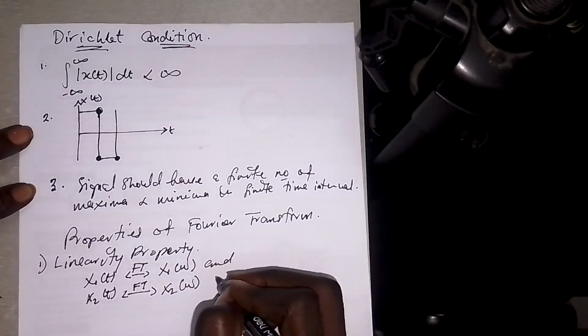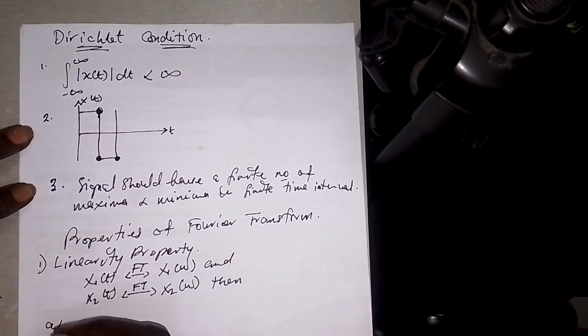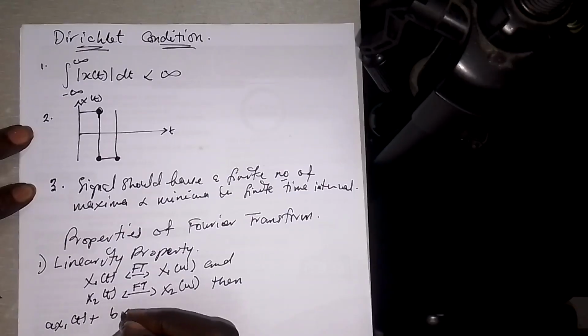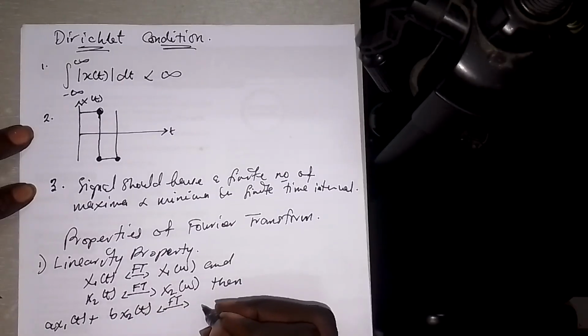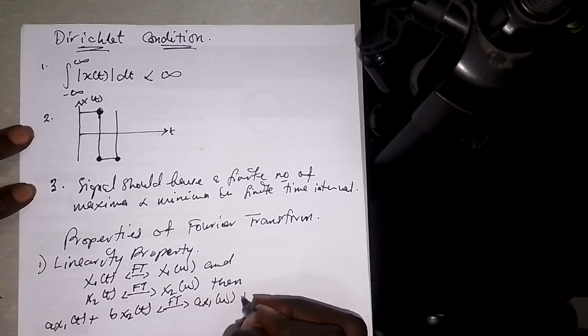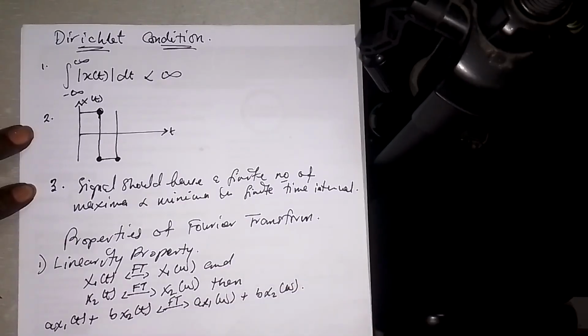Then a x1 of t plus b x2 of t should have a Fourier transform of a X1 of omega plus b X2 of omega.